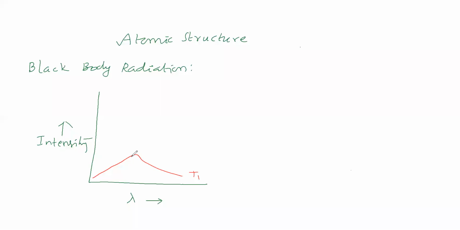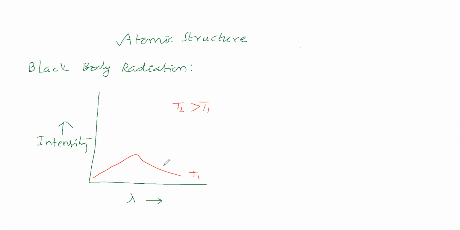Okay. Now we will take temperature T2, with T2 greater than T1. When the temperature is high, how will the intensity of radiation versus wavelength curve be?